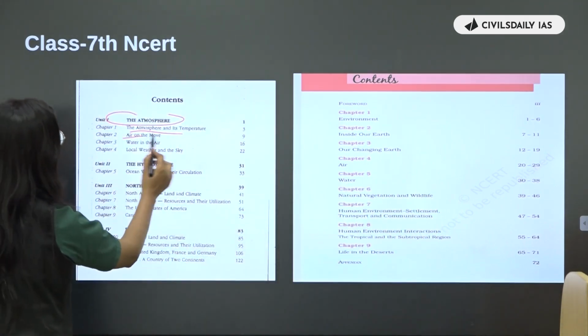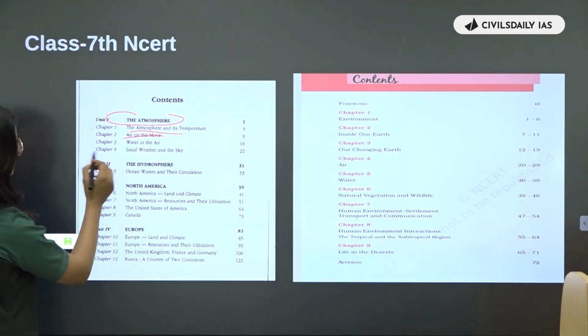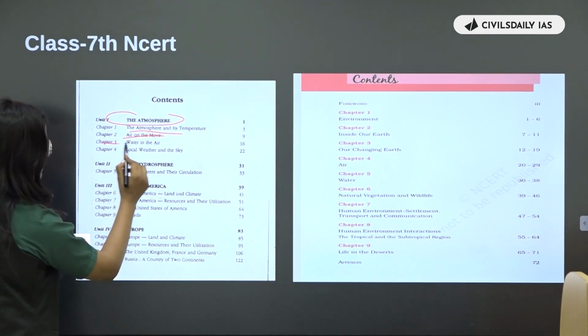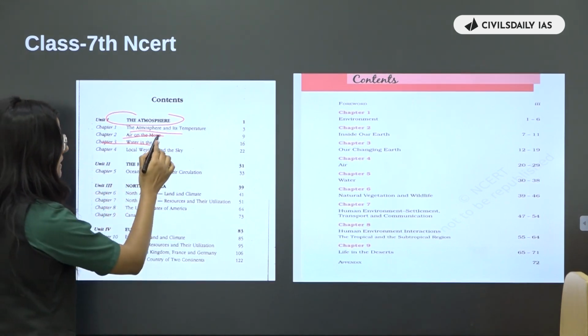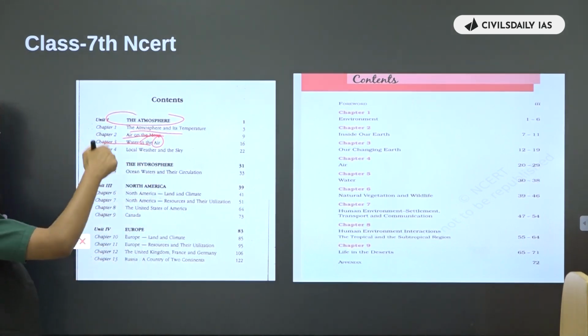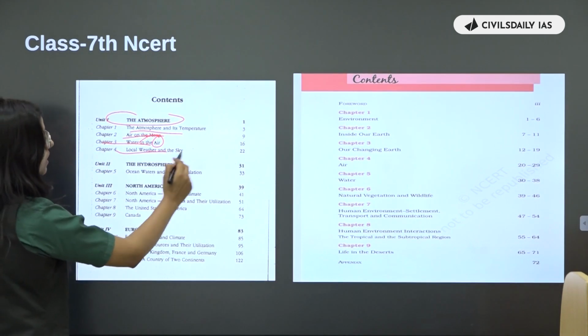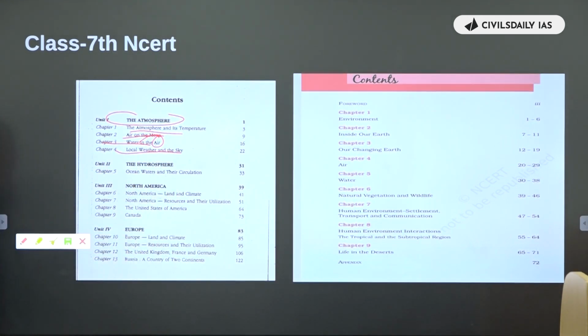Then we have air on the move. Now from here we have water in the air. Water कहाँ है? Air में. So it is talking about the moisture in the air. But again it is a part of air. It means it is a part of climatology. Local weather and the sky.